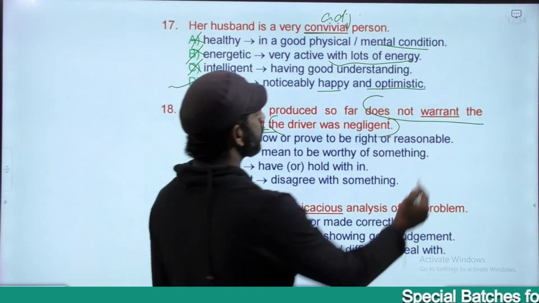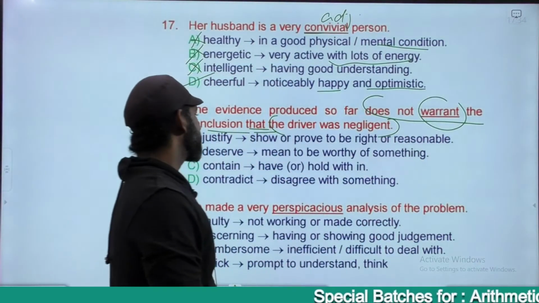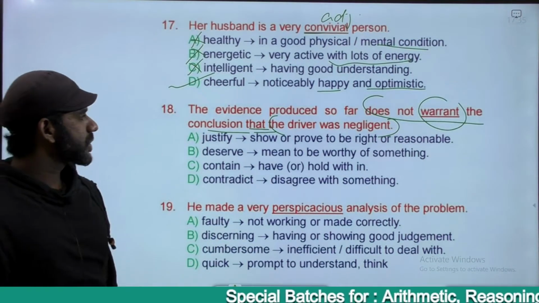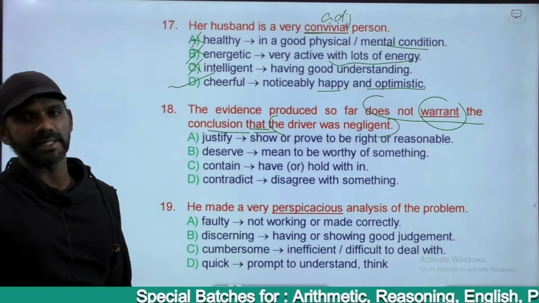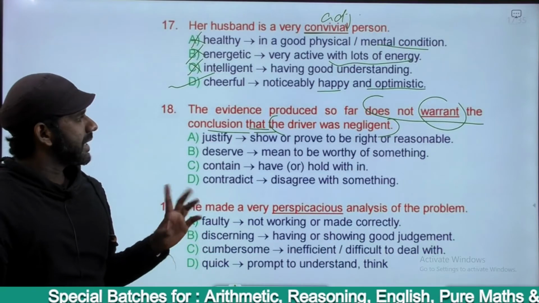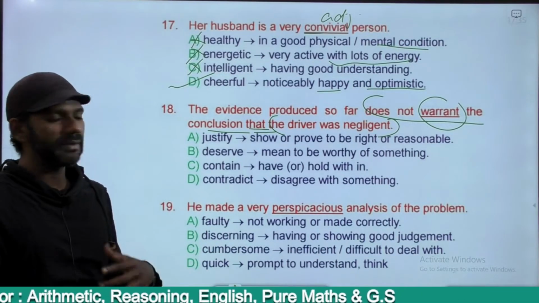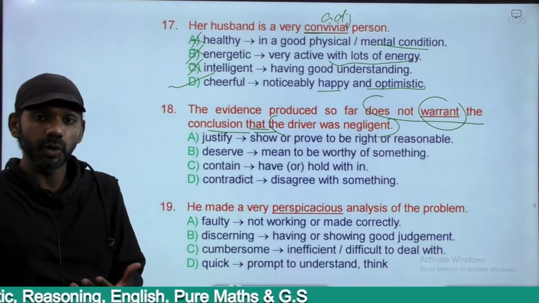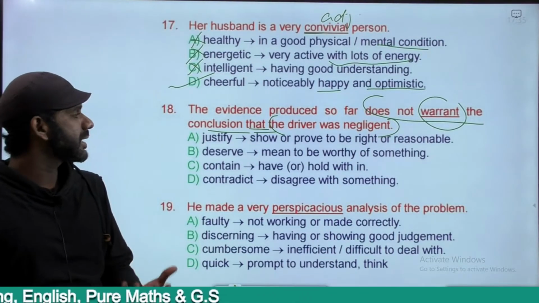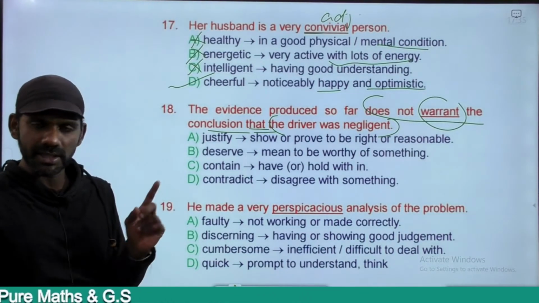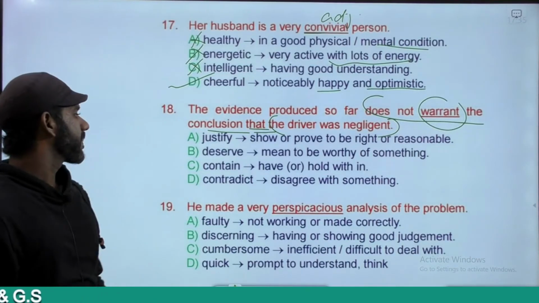So the evidence produced so far does not prove the conclusion that the driver was negligent. That is the meaning of warrant here. The options are justify, show or prove to be right or reasonable. Yes. The evidence produced so far does not justify the conclusion that the driver was negligent. That means does not prove or warrant the conclusion that the driver was negligent. Must be considered. The same meaning.